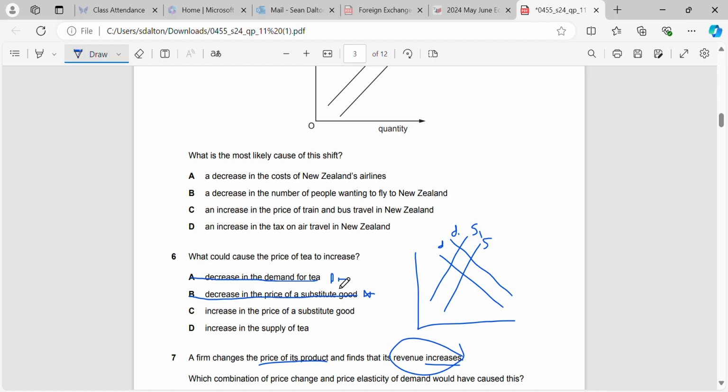An increase in the price of a substitute good, however, coffee increases their price, fewer people want to use coffee. More people want to come and buy tea, demand would move right, and the price of our product would go up, which we can see from the demand and supply diagram. So an increase in the supply of tea, supply would go right, and we can see here that if supply goes right, the price of the product would go down.